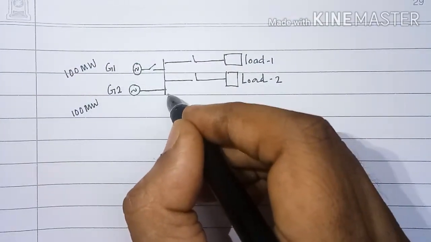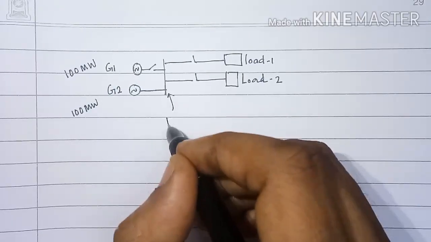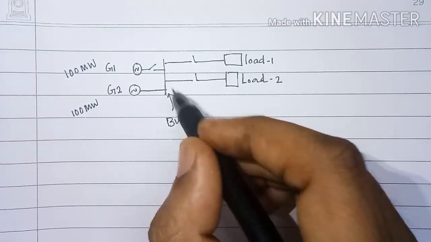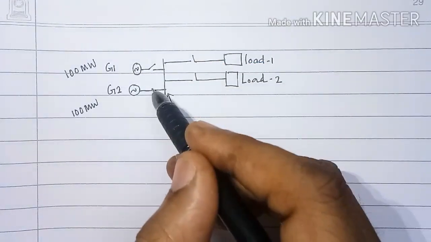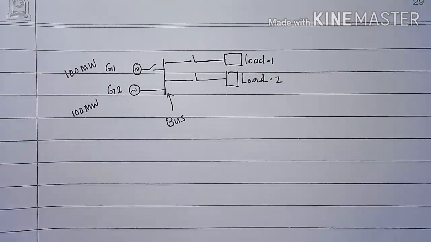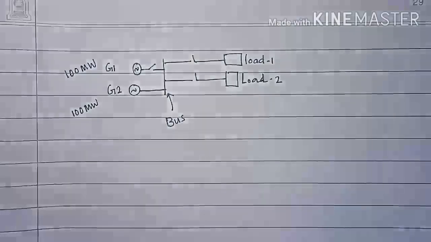Now this common conductor is called as bus, and the bus will be always at a constant voltage. So at the bus, the two generators may be connected in parallel, and also the loads may be connected in parallel.